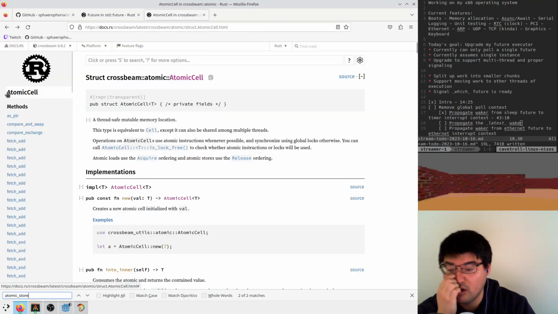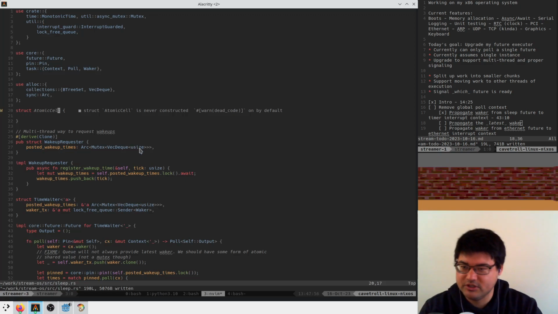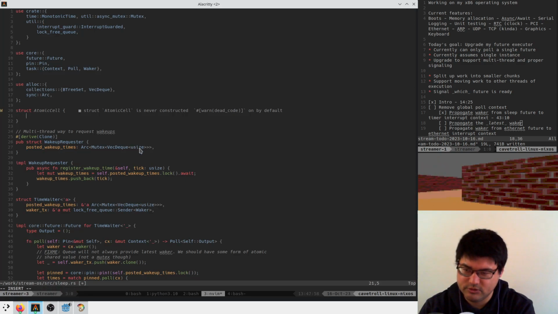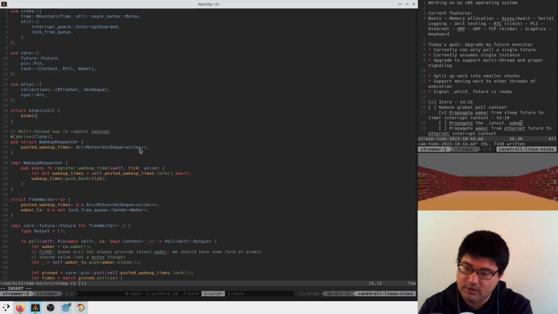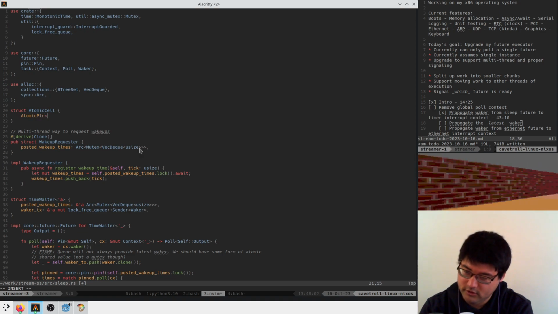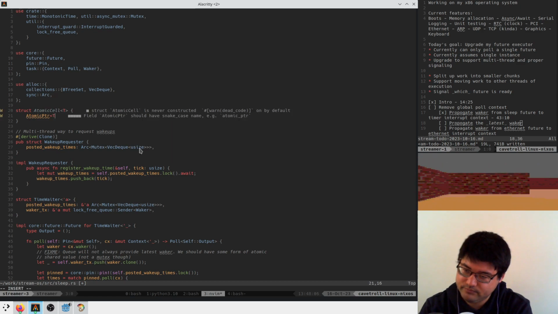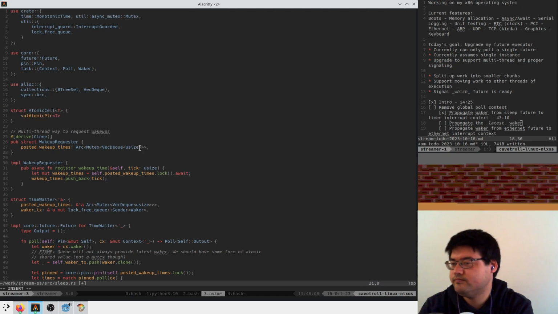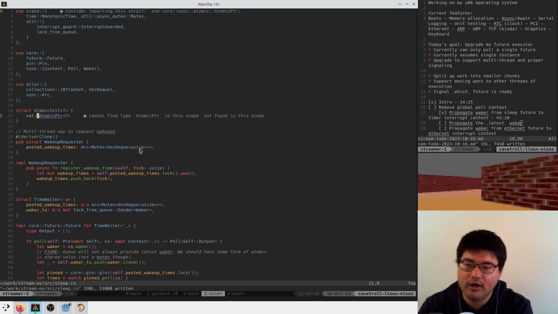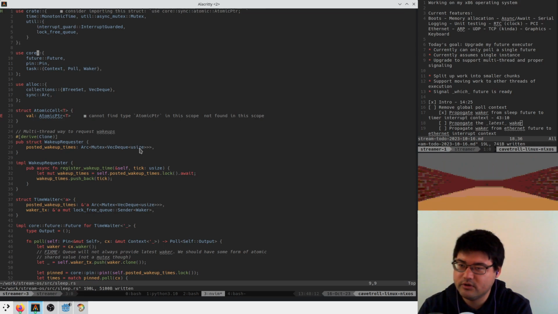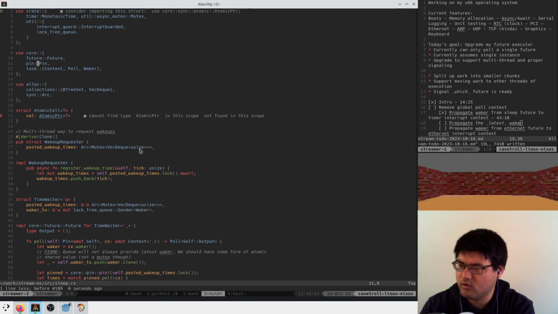I think that we could probably implement it with something simple. We could do it simpler, right? If we did an atomic pointer, and this was of type T. Oops, we have to use core. Is it in core or is it in alloc? I think it's in core.